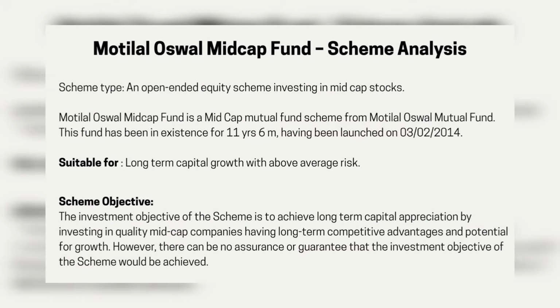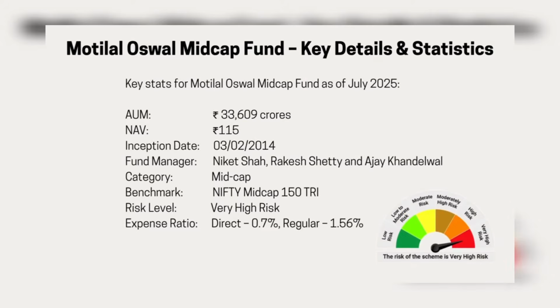Now, let's see the key details and statistics of this fund. As of July 2025, the category of this fund is mid-cap and the benchmark it tracks is Nifty Midcap 150 TRI performance. The fund was started on 3rd of February 2014 and the asset under management for this particular fund is 33,609 crores. The current NAV as of July was 115 rupees.